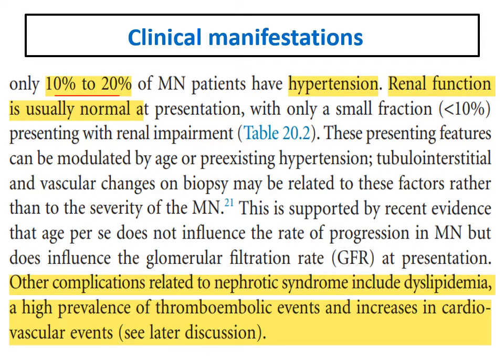Only in 10 to 20% of cases, patients might have hypertension. Renal function is usually normal. As we said, membranous is a classic presentation of nephrotic syndrome. Only a very small number of patients might have renal impairment, and it is usually due to dehydration and pre-renal affection, due to severe hypoalbuminemia, usually associated with diuretic use.